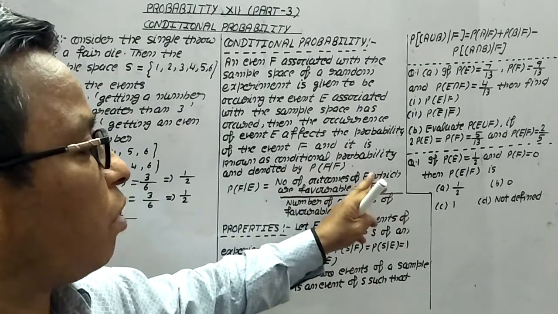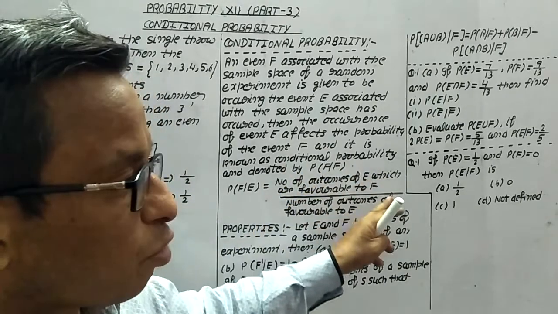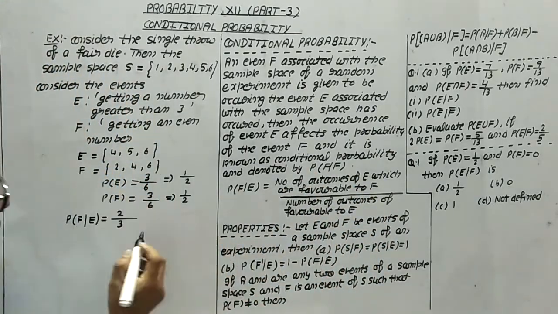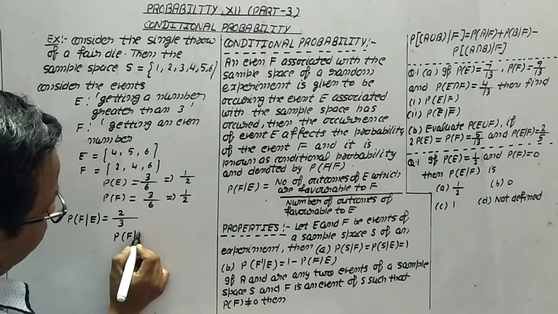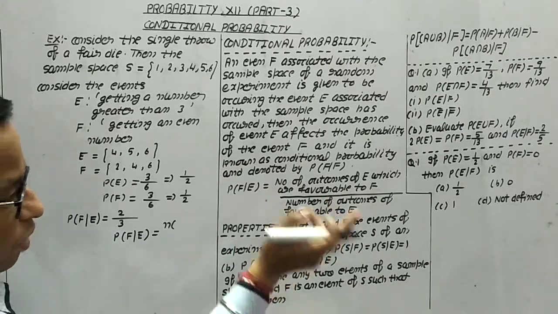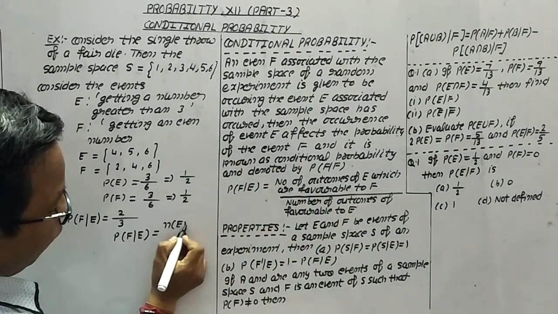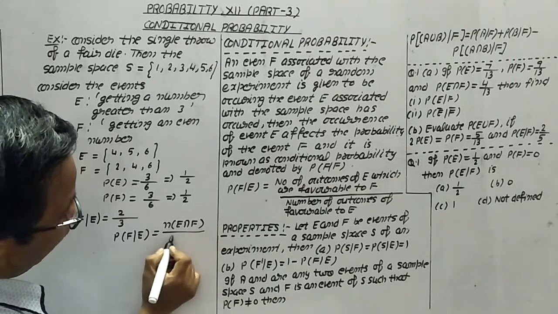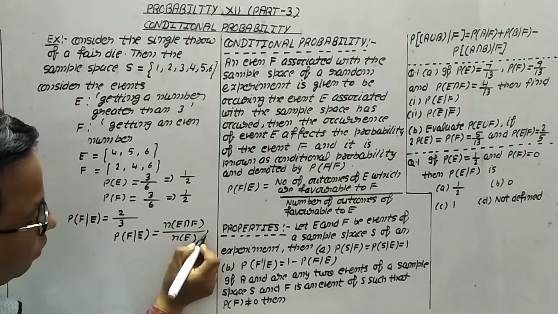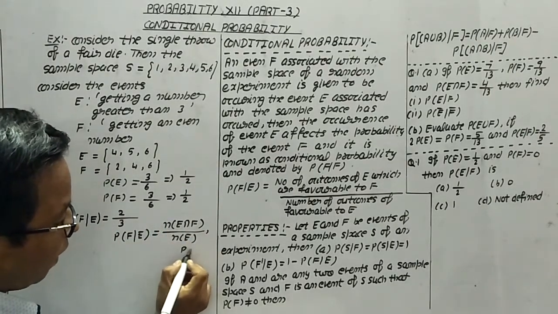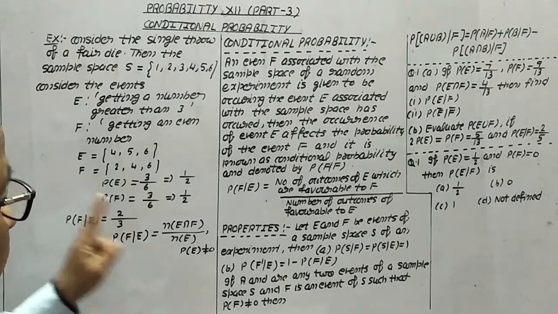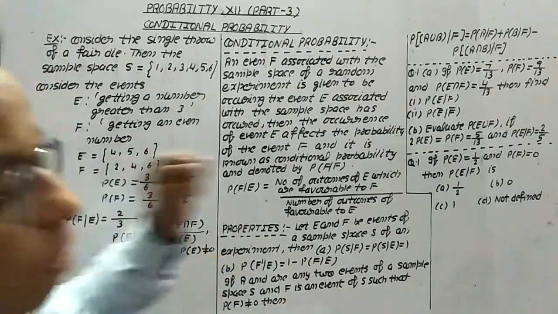It means the number of outcomes of E which are favorable to F, upon the number of outcomes favorable to E. So we can simply say probability of F by E is equal to the number of outcomes of E which are favorable to F. It means the number of elements in E intersection F upon the number of elements in E. This is a very important point: in this situation, probability of E is never equal to 0, because if probability of E is equal to 0, then it is not defined.